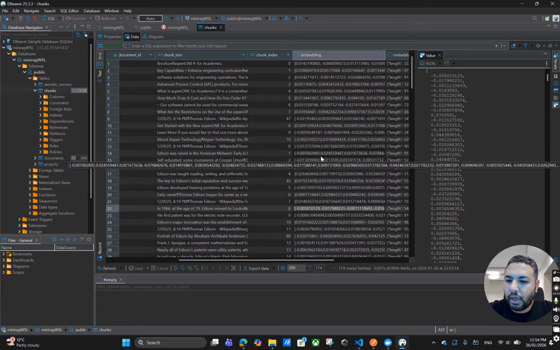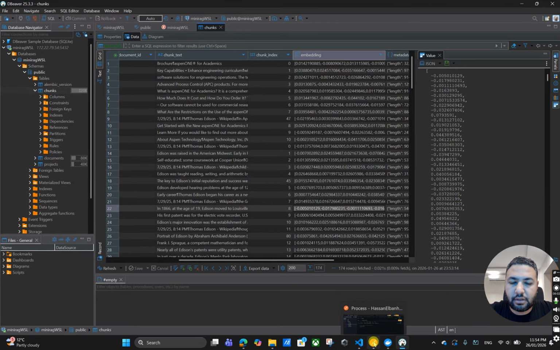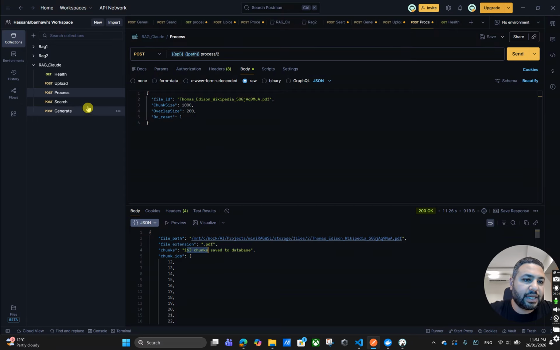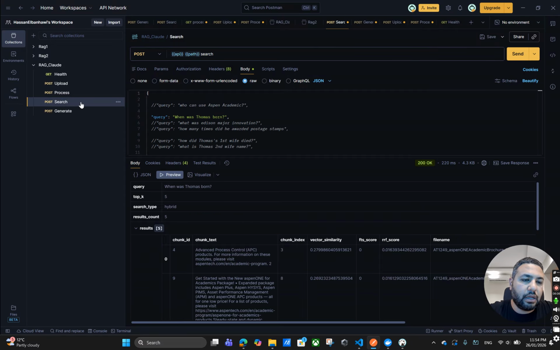Okay, so once we have this done, I have my table here. We can start the second or the third step, which is search. So for search, I will do this independently, just to show you the results that are coming from the rank. For example, here we will ask a question: when was Thomas born?